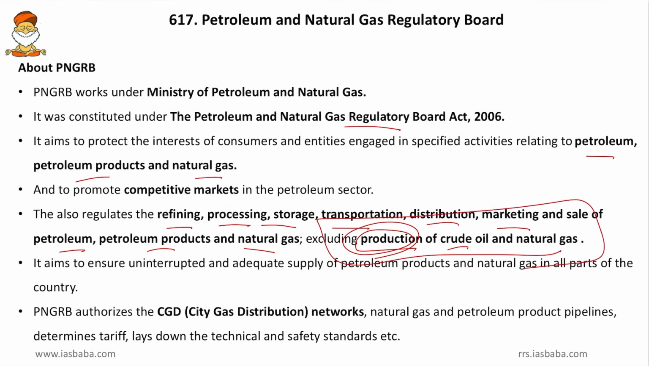Then, it aims to ensure uninterrupted and adequate supply of petroleum products and natural gas in all parts of the country. Yes, transportation, distribution, all these, they ensure that the supply is smooth all over the country. Then, PNGRB authorizes the city gas distribution network and the natural gas and petroleum product pipelines, and determines the tariffs for the city supply and the pipeline supply of natural gas, and lays down the technical and safety standards. So, it not only fixes the tariffs for the city gas distribution and the pipeline distribution, it also lays down the technical and safety norms in such distributions.